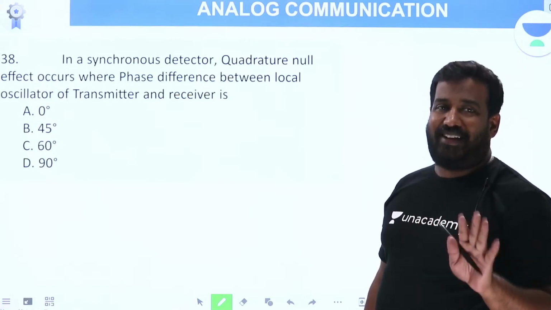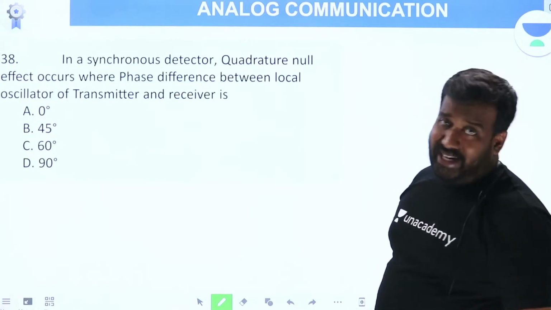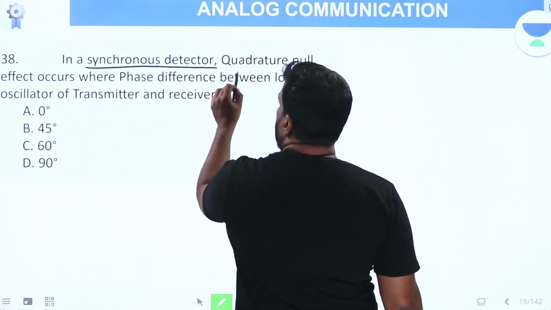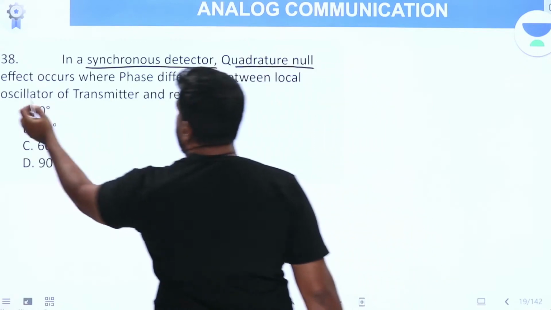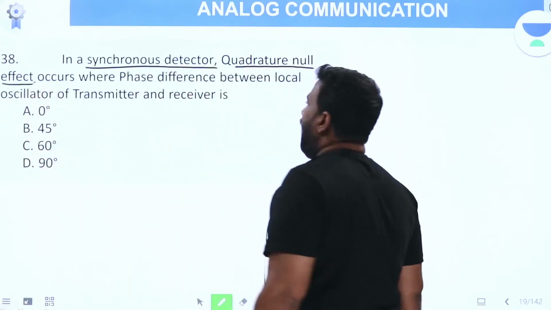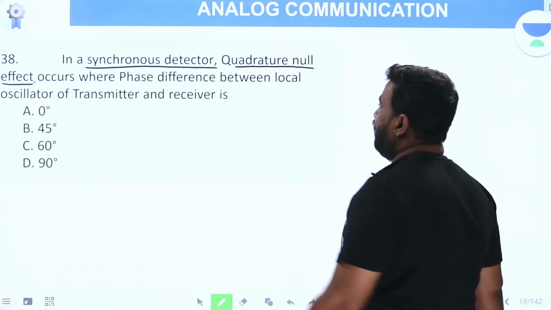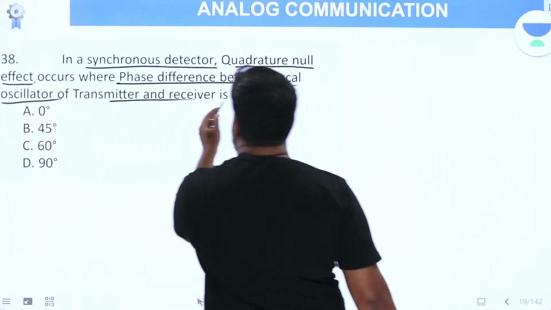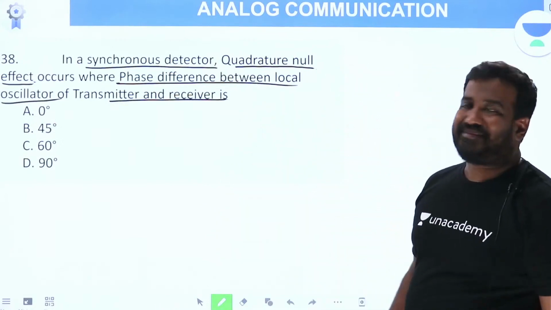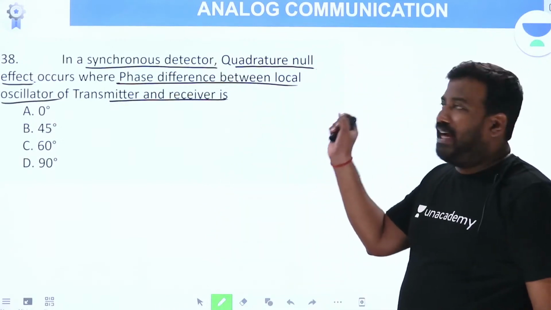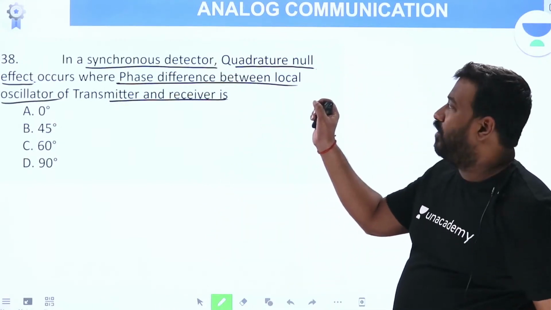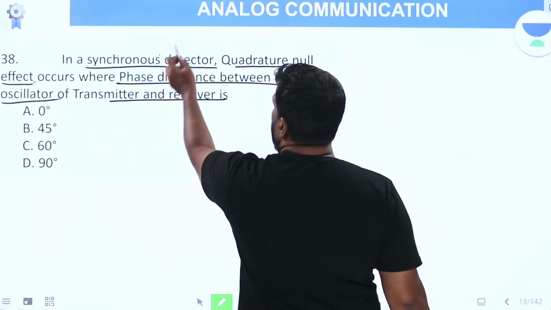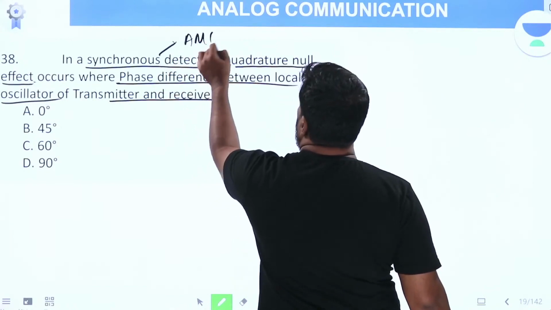My patented. Okay? So now, in a synchronous detector, quadrature null effect occurs when the phase difference between local oscillator of transmitter and receiver is. First and foremost, if you want to understand about this, you should know what is a synchronous detector. Synchronous detector can be used as an AM demodulator.